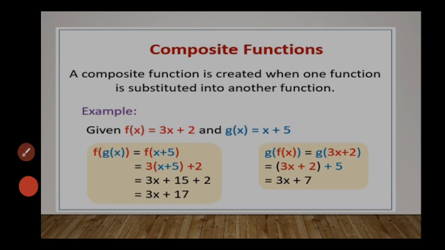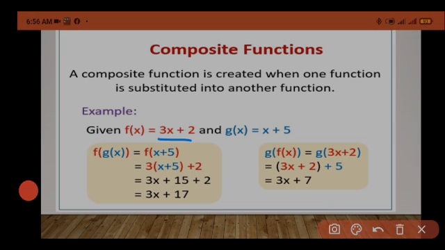Now some composite functions or composition of functions. A composite function is created when one function is substituted into another function. And this we'll understand with an example. Let us take f(x) is equal to 3x plus 2 and g(x) is equal to x plus 5, and we want to find f of g of x. So here f, and for g(x) we will write x plus 5. Then wherever x we have in f(x), there we will put x plus 5. So 3(x plus 5) plus 2. So finally we will be getting 3x plus 17.